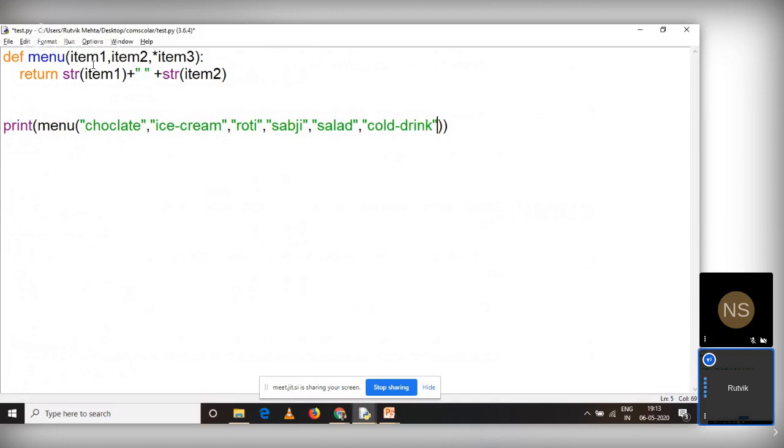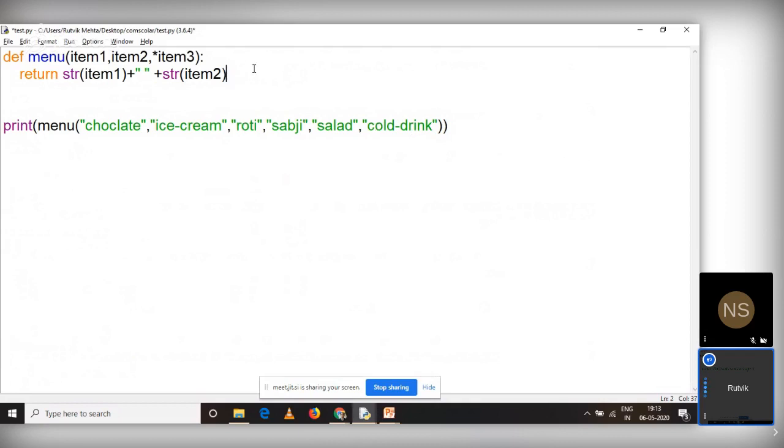We are going to create menu items. Item 1 is getting mapped with chocolate. Item 2 is getting mapped with ice cream. But what about item 3? For item 3, we have specified many more things: it can contain roti, it can contain sabji, it can contain salad, it can contain cold drink. So how is this going to work?